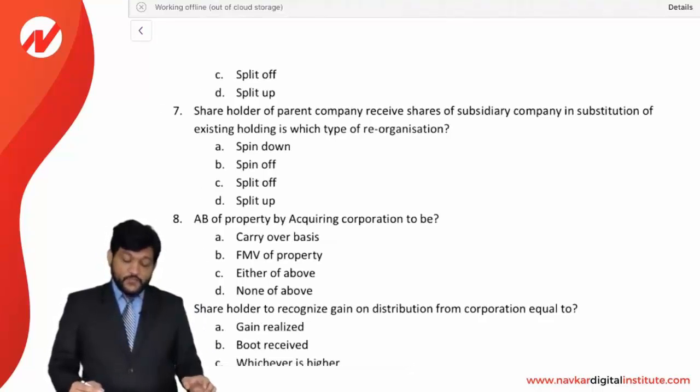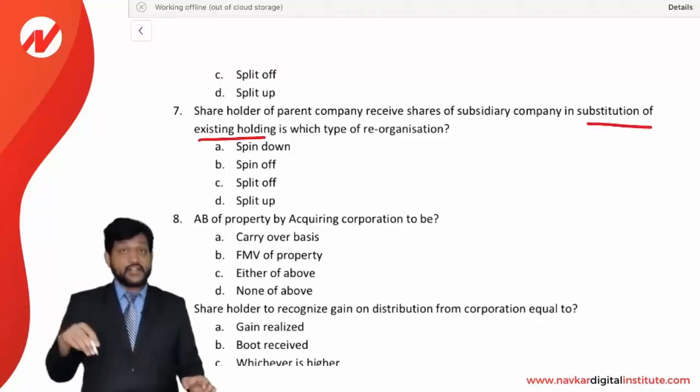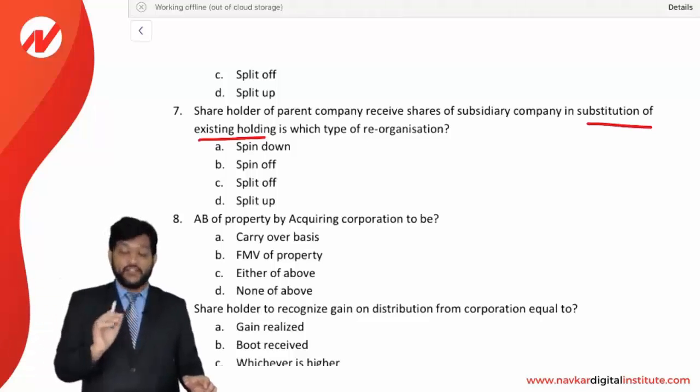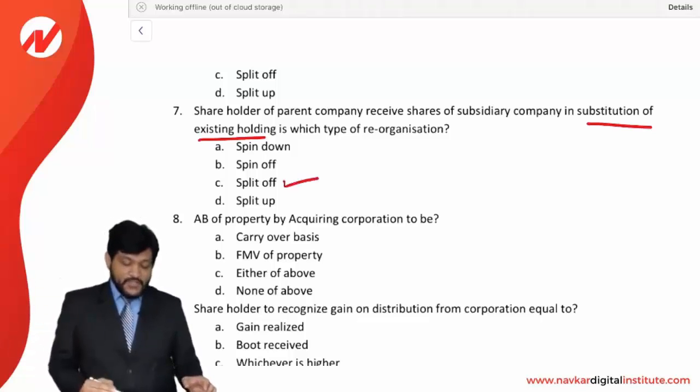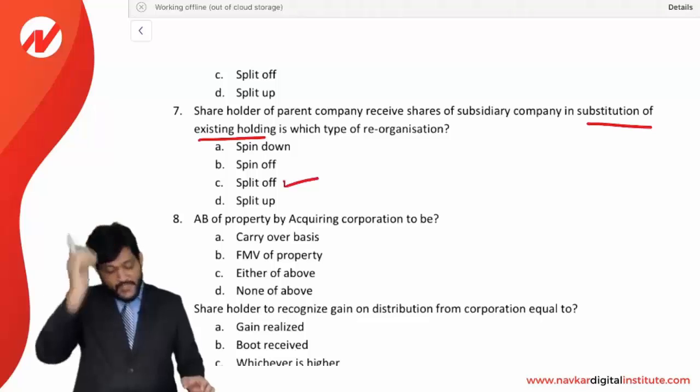Shareholders of a parent company receive the shares of a subsidiary company in substitution of an existing holding in which type of reorganization? See, what they are saying, you are giving shares of a subsidiary company to the parent company shareholders, but in exchange of the existing holding. So it is called a split off. C is the correct option. It is called a split off reorganization.